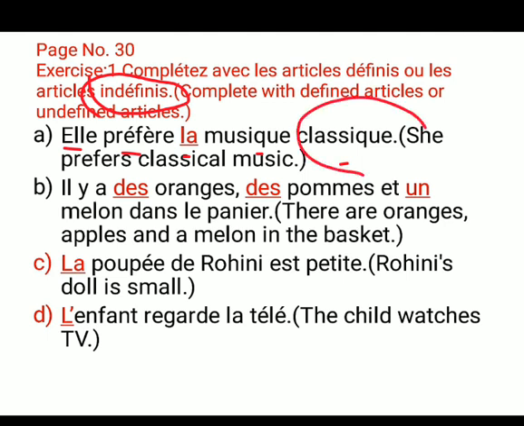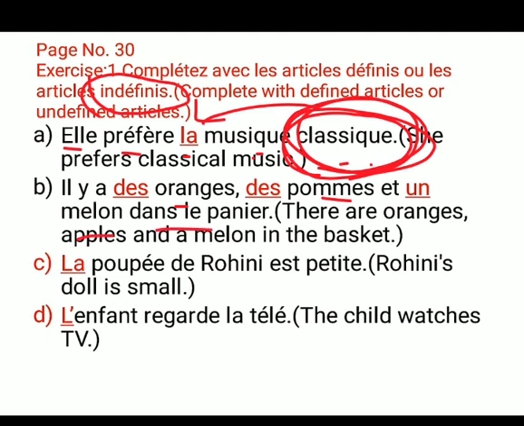Now here it is specified and defined which type of music she likes, the classical music. So when the thing is defined, then we use the definite article. Now B part: there are some oranges, some apples, and one lemon in the basket. So we don't know any specific thing about the fruits, so we are using the indefinite article.